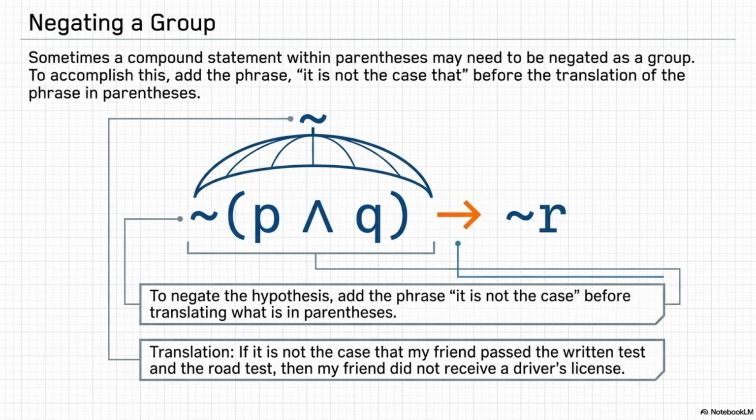Oh, I see. It is like an umbrella. The negation symbol sitting on the outside of the parentheses is an umbrella that covers every single thing inside the container. So when I translate it to spoken English, I have to announce the umbrella first. Announcing the umbrella is a brilliant way to conceptualize it. Yes. So the mathematically precise translation of that formula becomes, if it is not the case that my friend passed the written test and the road test, then my friend did not receive a driver's license.